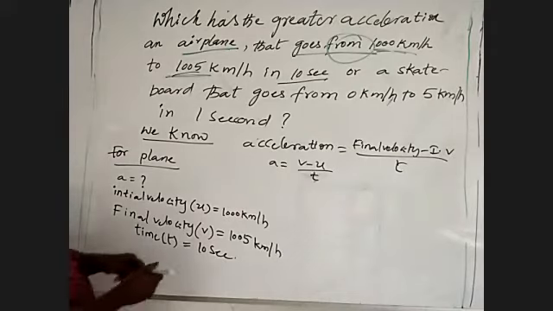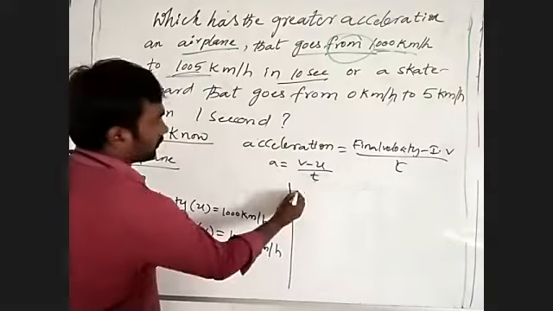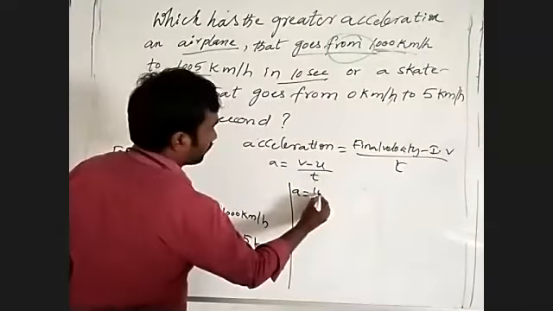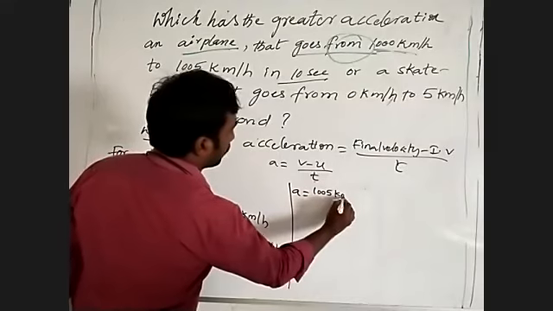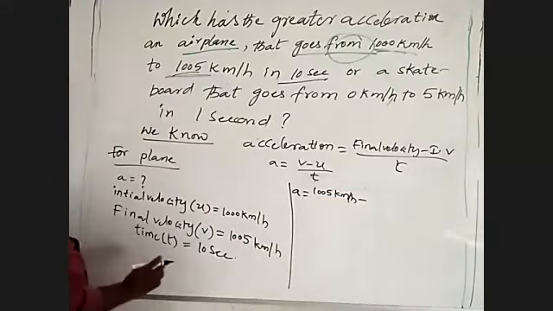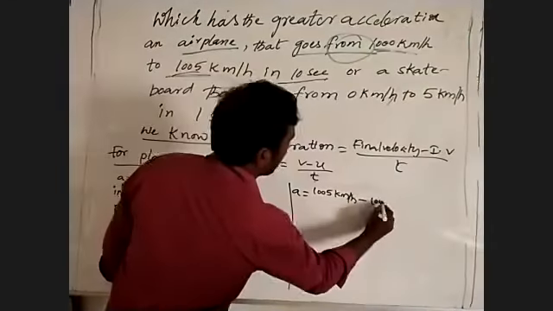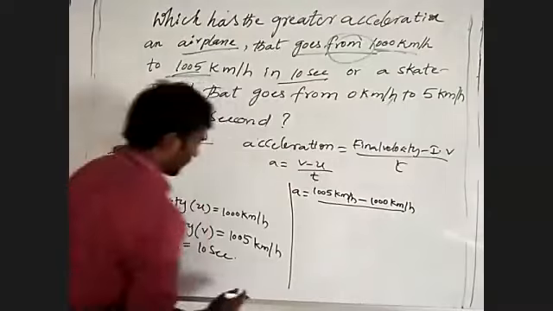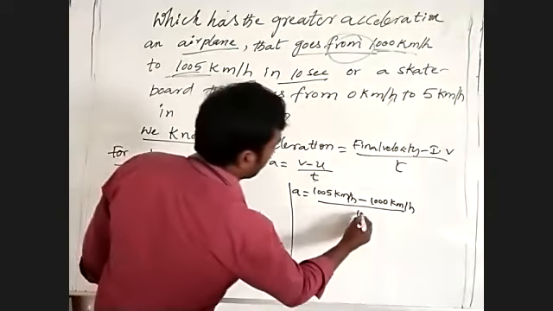Let's write here. Acceleration is equal to final velocity, which is 1005 kilometer per hour, minus initial velocity, 1000 kilometer per hour, by time, which is 10 seconds.